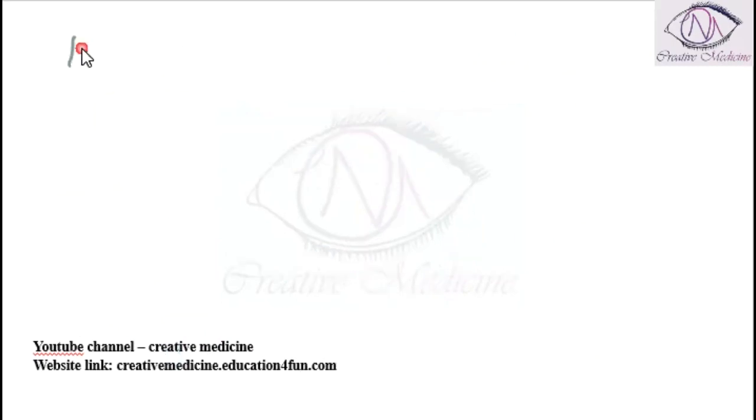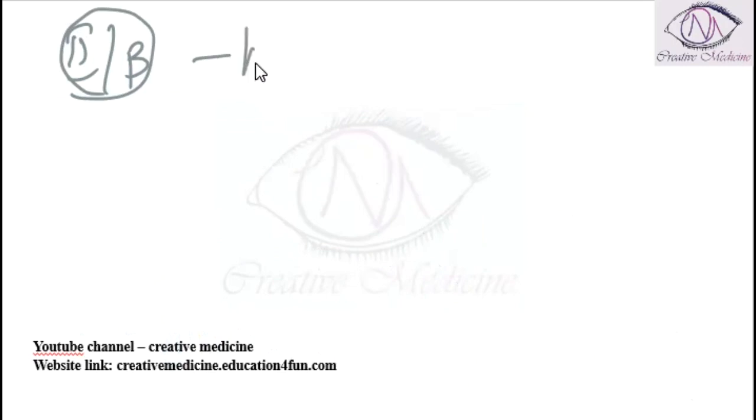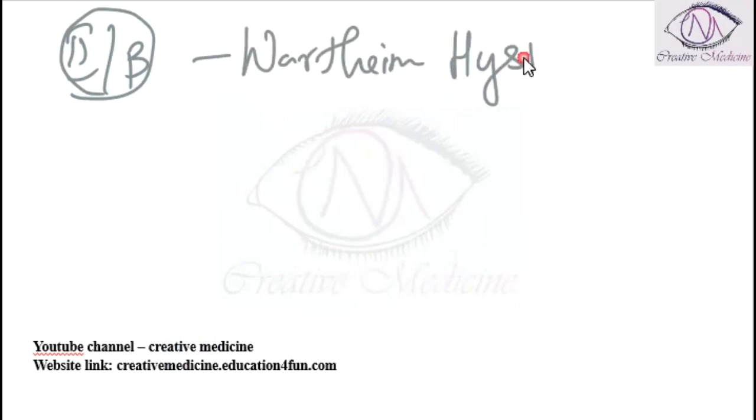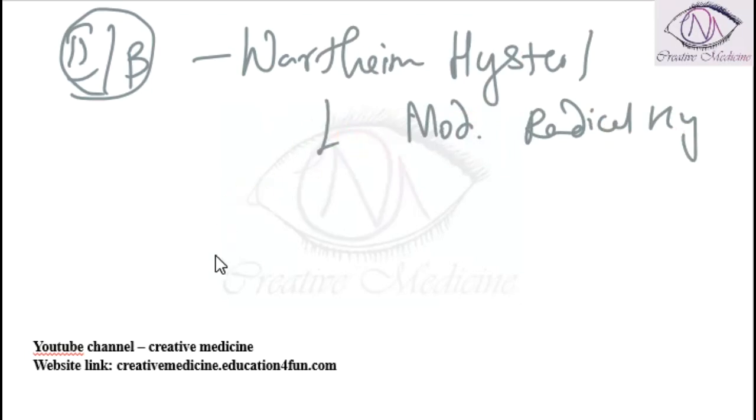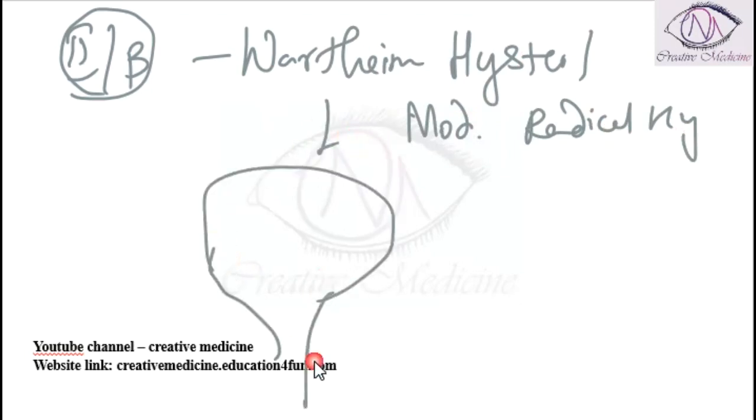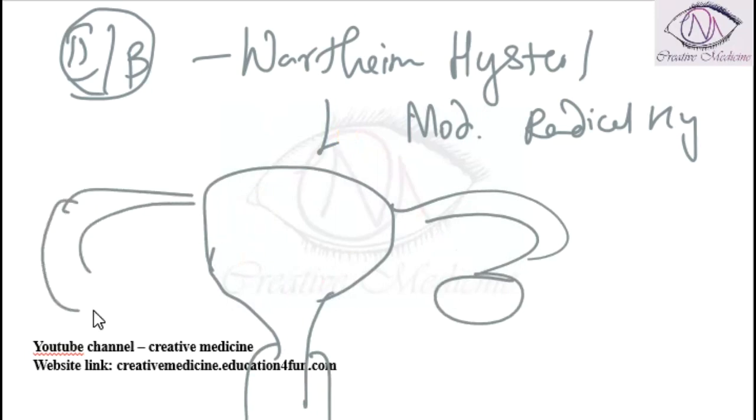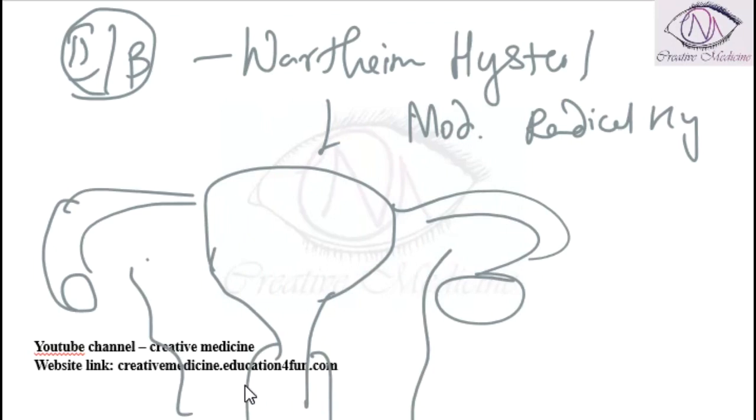Type 2 or type B. In type 2 or type B, we have Wertheim's hysterectomy or modified radical hysterectomy. In Wertheim's hysterectomy or modified radical hysterectomy, the uterus, cervix, both the ovaries and tubes, 1 centimeter of vagina, the medial half of the cardinal and the uterosacral ligaments, and the upper part of the uterine artery are removed.